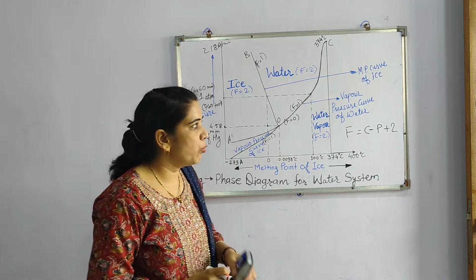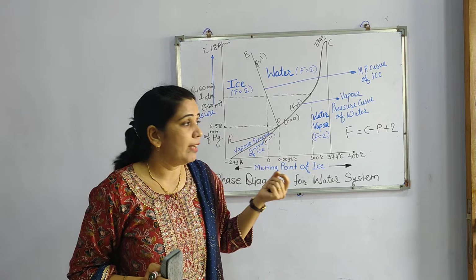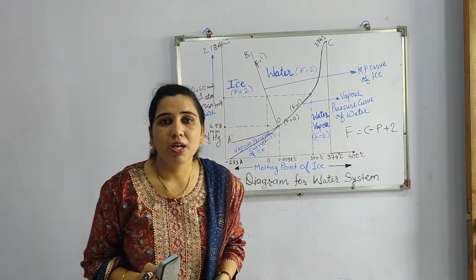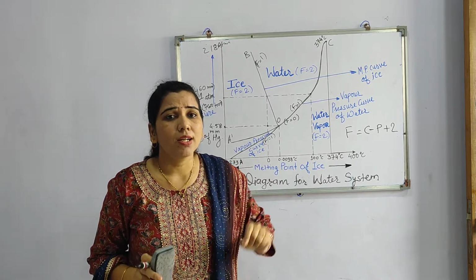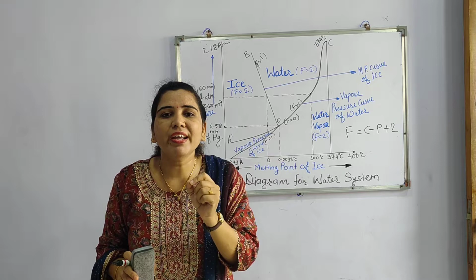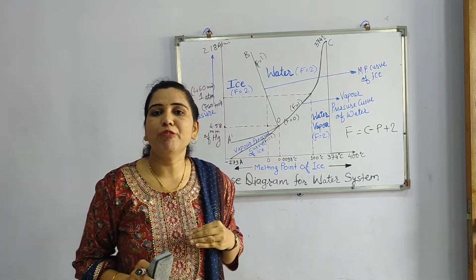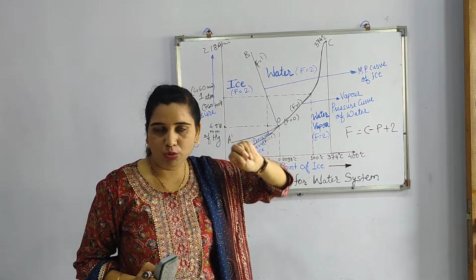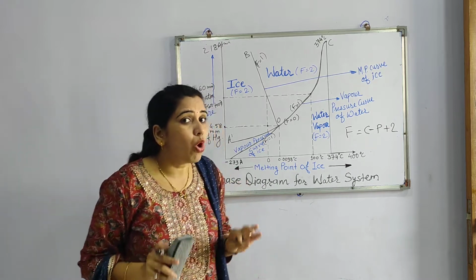Whenever there is a single component system, this phase rule will be applied. And you should have an idea of what the degree of freedom is. Degree of freedom is nothing but the minimum number of variable factors that are required to define the system completely. That is, how much minimum number of variable factors will be required is to be calculated from this phase rule, and this is the statement of phase rule. So I think you got this.